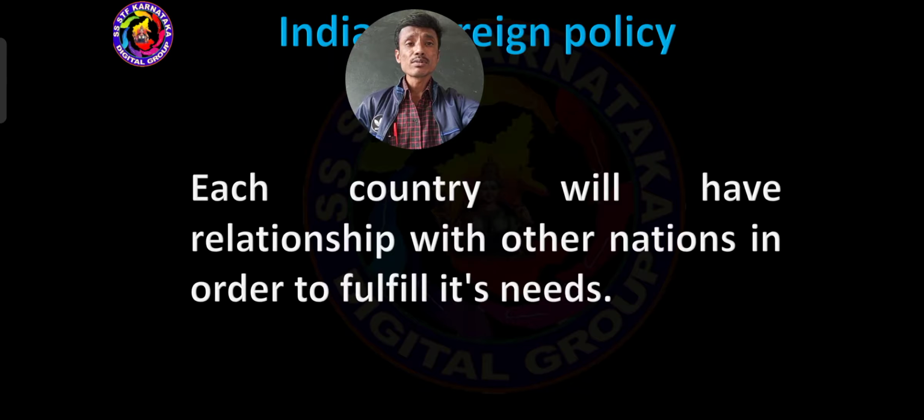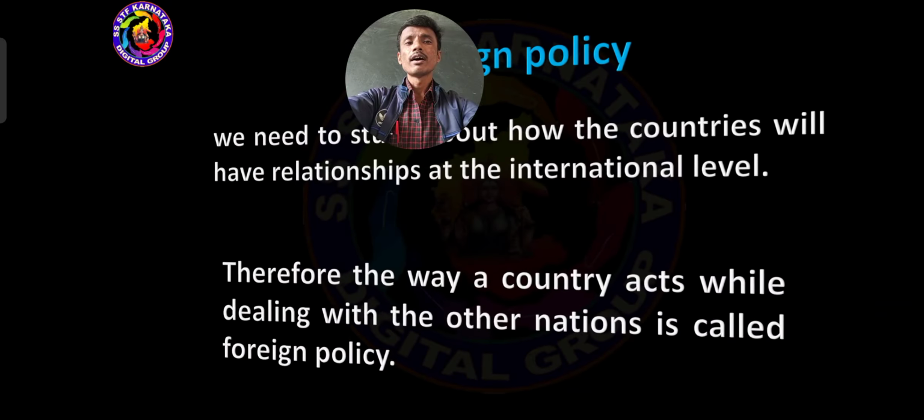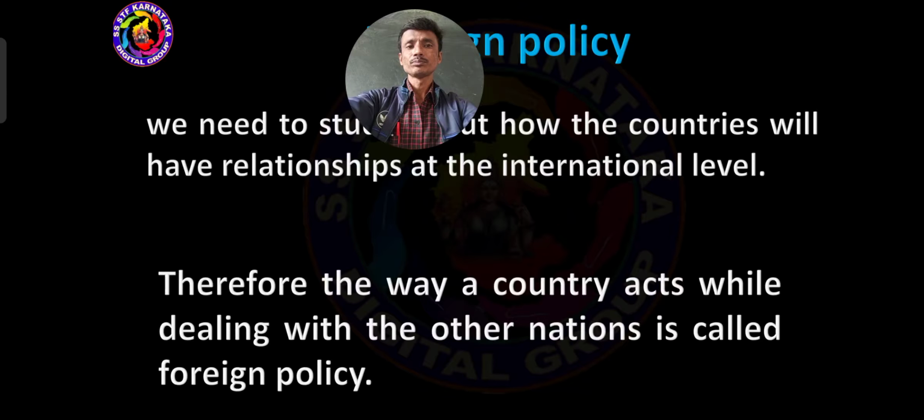Few countries have sufficient natural resources and few countries have insufficient natural resources. So that is why one country is always dependent on another country. That is why, to fulfill its needs, we maintain relationships with other countries.